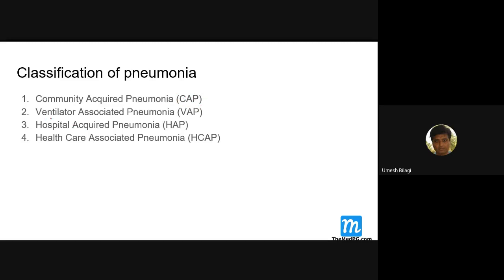Here it is ventilator associated. That means when a patient was put on the ventilator, 48 hours after putting on the ventilator, the patient developed pneumonia. It is ventilator associated. Note this: after putting on the ventilator, after 48 hours, the patient developed pneumonia.